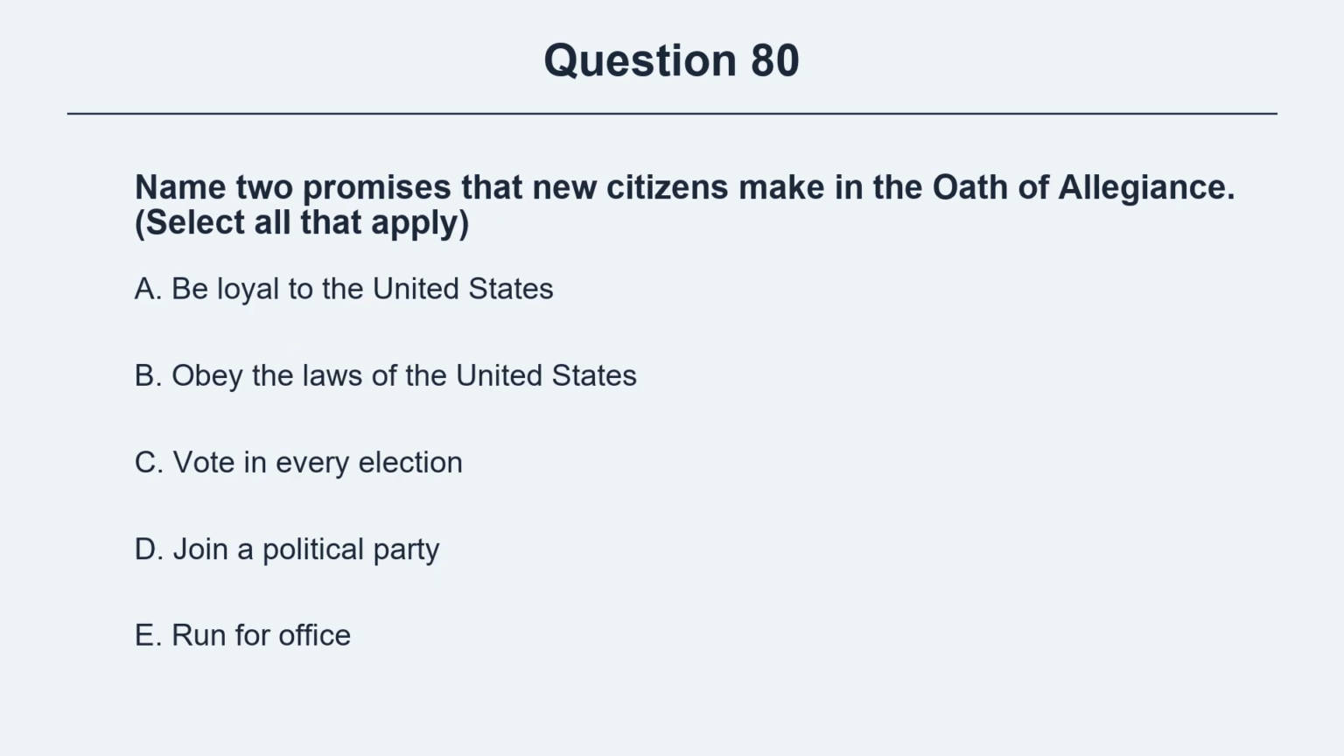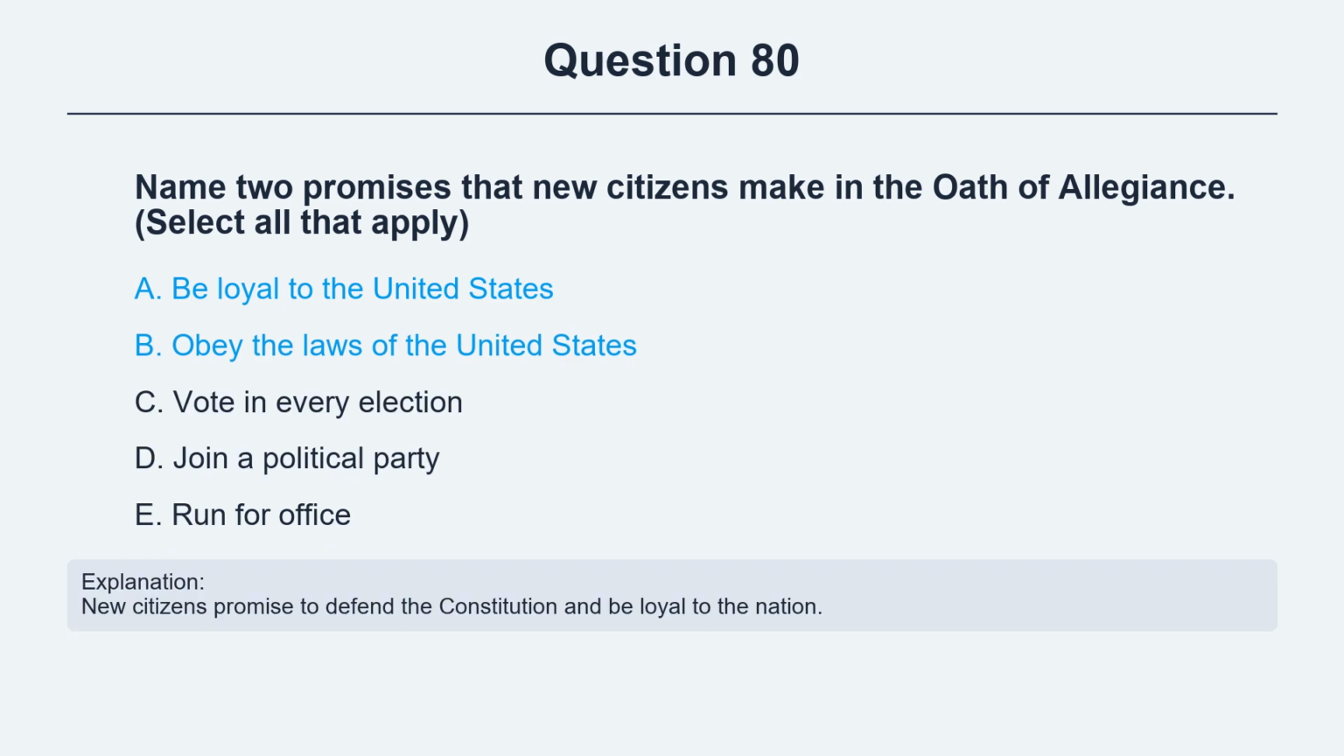Question 80. Name 2 promises that new citizens make in the oath of allegiance. Option A, be loyal to the United States. Option B, obey the laws of the United States. Option C, vote in every election. Option D, join a political party. Option E, run for office. The correct answers are options A and B. Explanation. New citizens promise to defend the Constitution and be loyal to the nation.